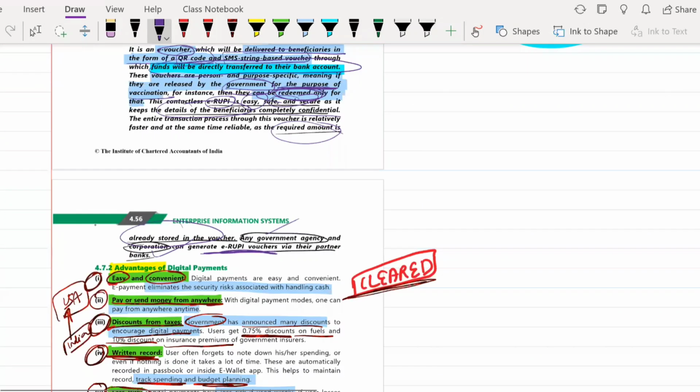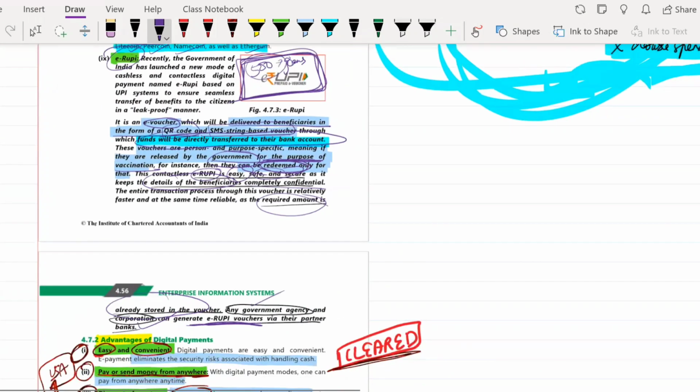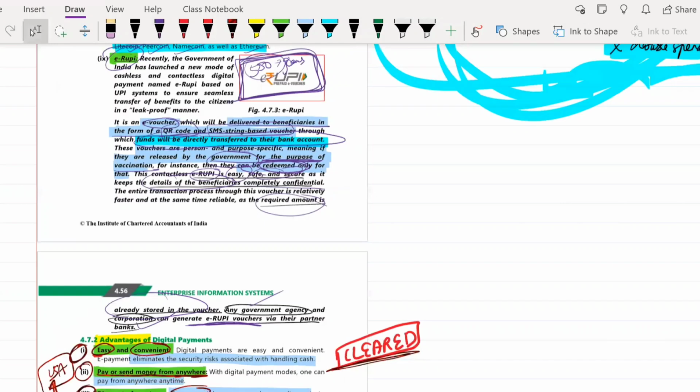Okay, so this was the concept of e-rupees, and with that we end our session on digital payments.